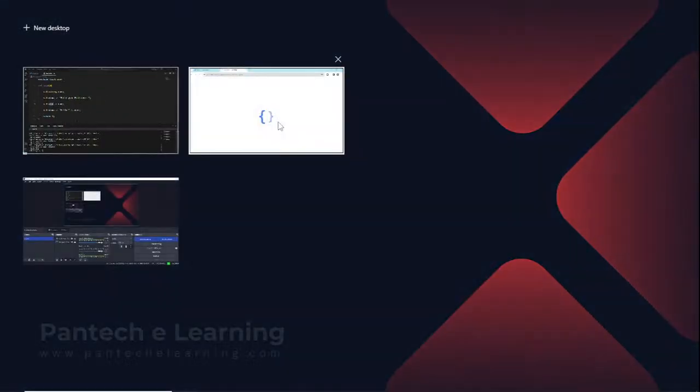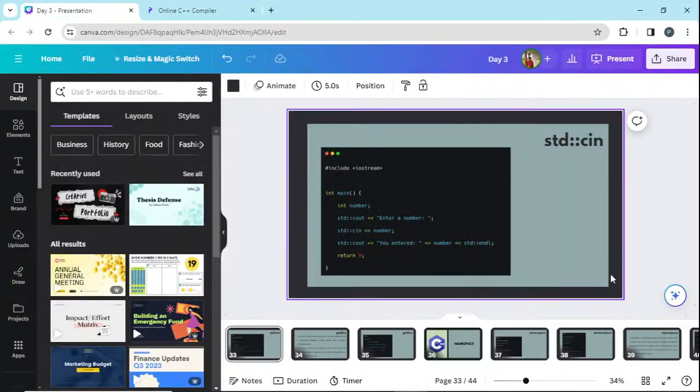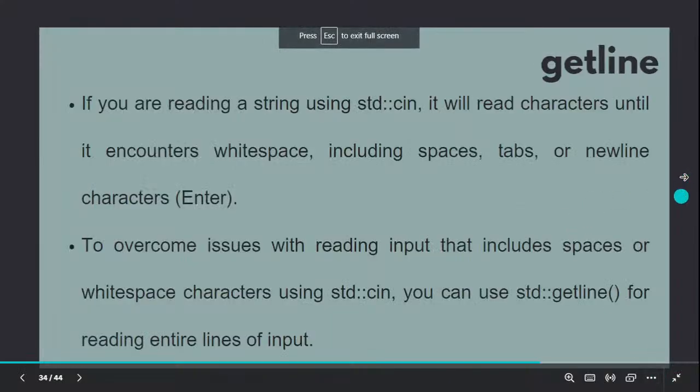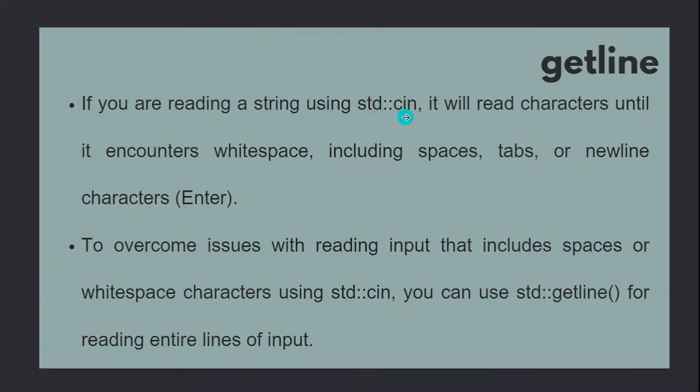That is actually a problem. Okay, that is actually a feature. For example, if you are reading a string using standard C input, it will read characters until it encounters white space. So if any spaces occur, space or tab or new line, it is going to ignore the rest because the console input is destined to only get till that.